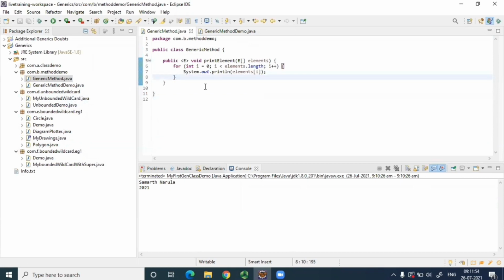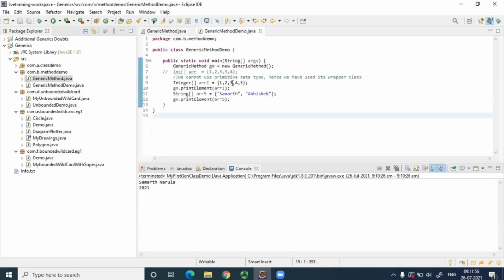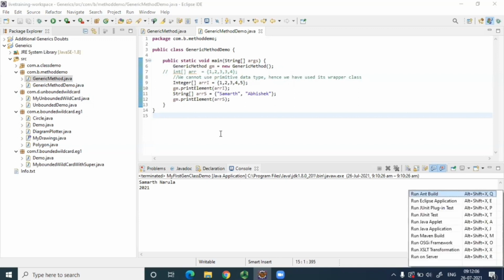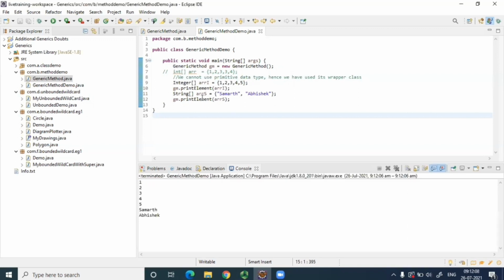All right. So let me just go to the main class. So here in this example, what all we have done, this is the generic method, and we have created this array list. We pass this array list. Let's run this. So it will print the array list, and when we pass the string list, it will print the string list. So it accepts all different data types, right? So this is a perfect generic method.